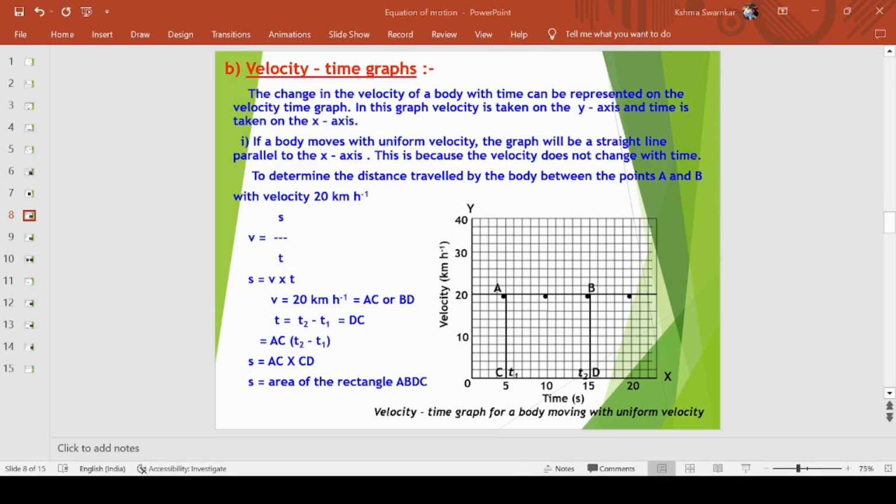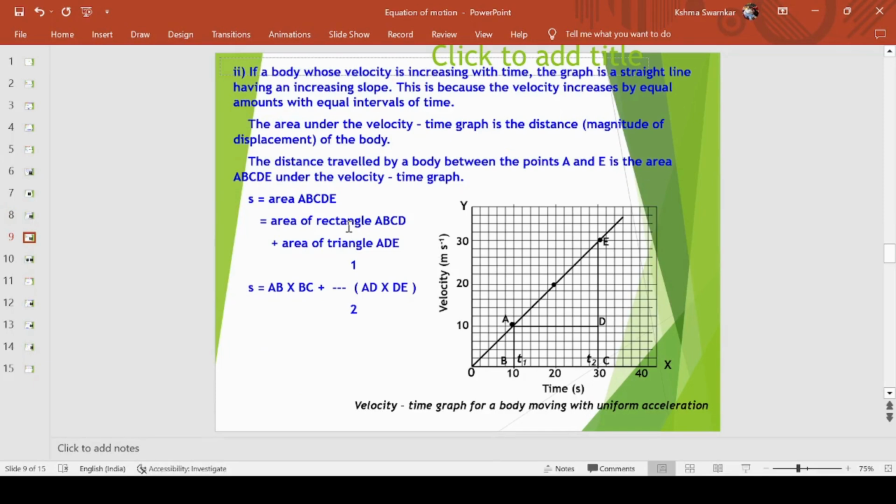And apart from that, the next graph, here you are able to see this is a velocity, it is called as a non-uniform graph, but it is increasing the velocity, right? It is not decreasing, so it is increasing the velocity.